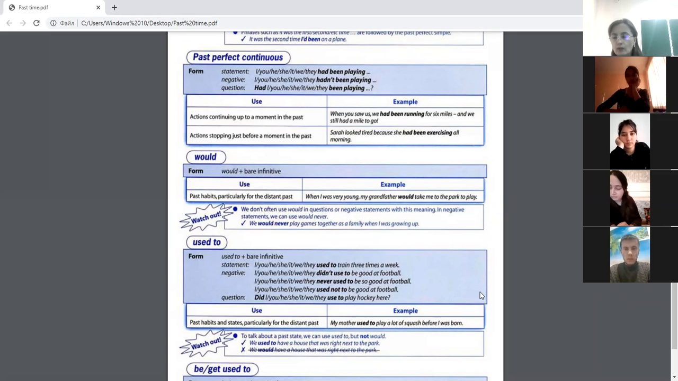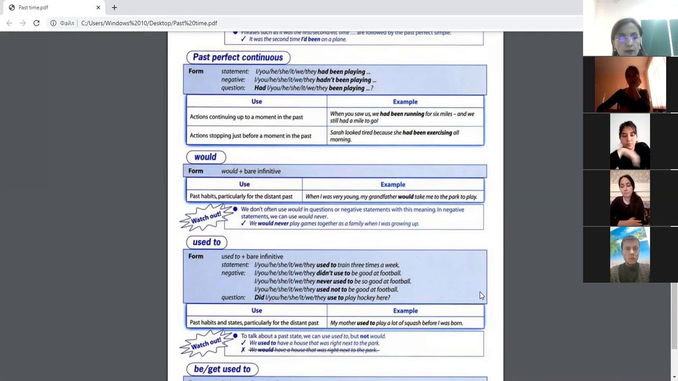And question, how do we form a question with the help of used to? Here we should address the auxiliary verb do, does, yeah? If it is past simple, we should use did, the past simple tense of the auxiliary verb do, does, did. For example, did you use to play hockey here? You should answer, yes, we did. Yes, we did, yeah? It means we used to play hockey here, or it means we don't play hockey anymore here.